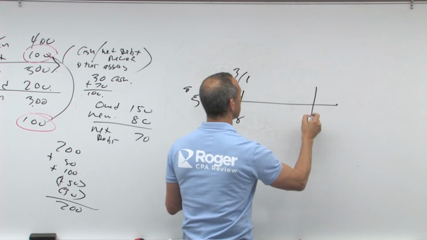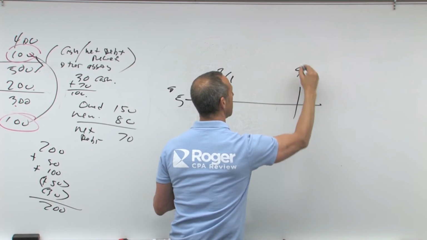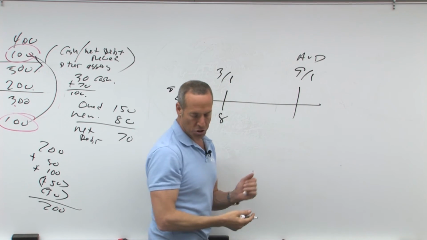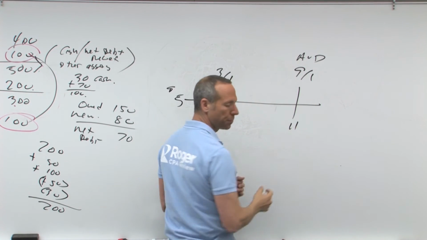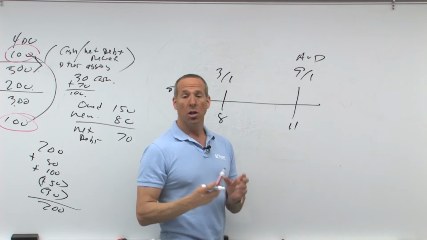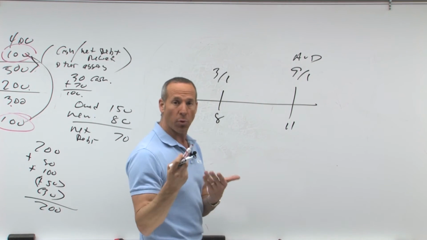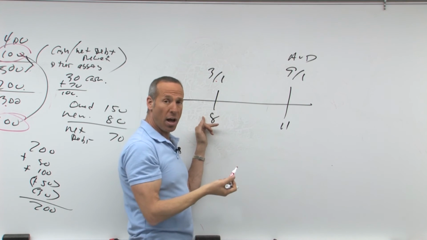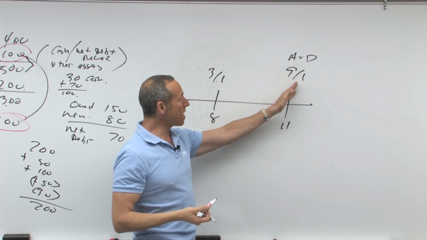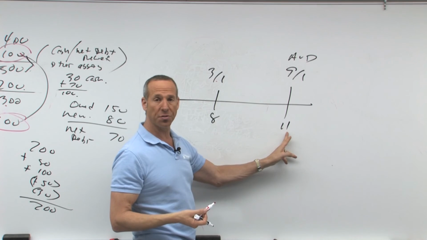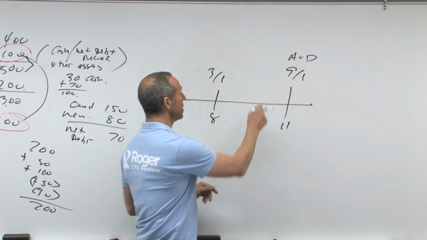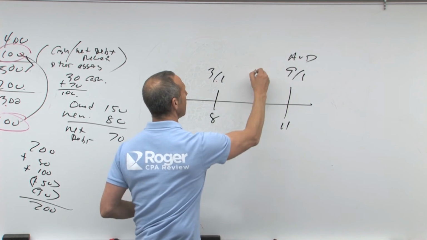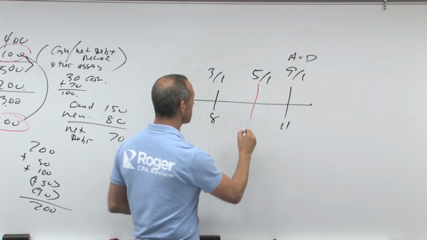Then 6 months later, 6 and 3 is 9/1. That's the AVD. The stock was worth 11. However, now it says normally, we learned this in estate, normally you use the date of death value. However, they decided to use the AVD 6 months later, which is this. However, they distributed it here on 5/1 when the value was 9.